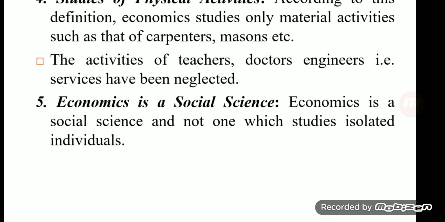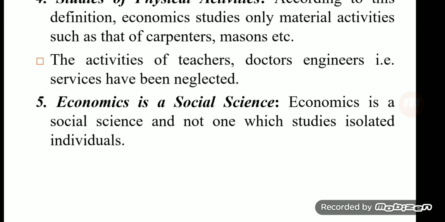Social science means economics does not study the social problem. One thing you have to keep in mind: the economic subject does not consider social problems, but it studies each and every human being's problem who lives in society. That's why economics is a social science.